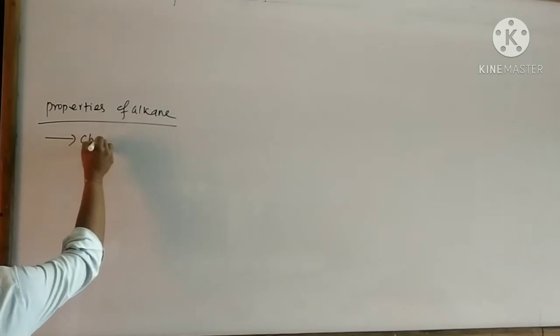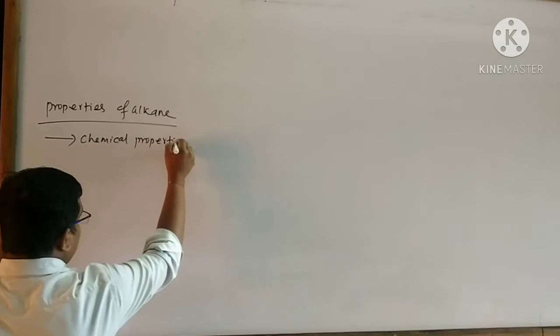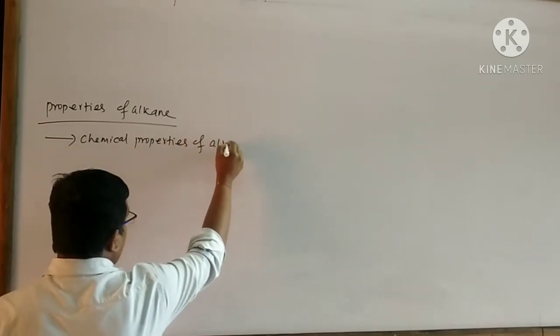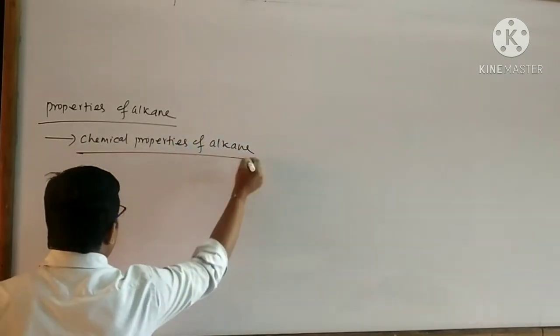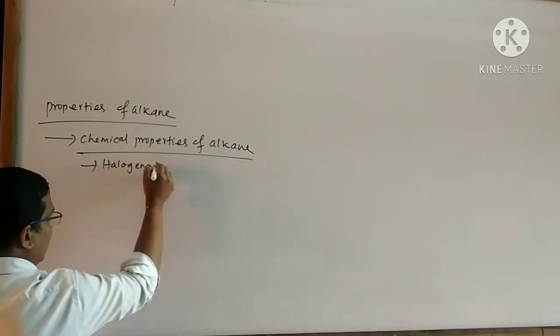Next I will discuss the chemical properties of alkane. At first I will discuss halogenation.